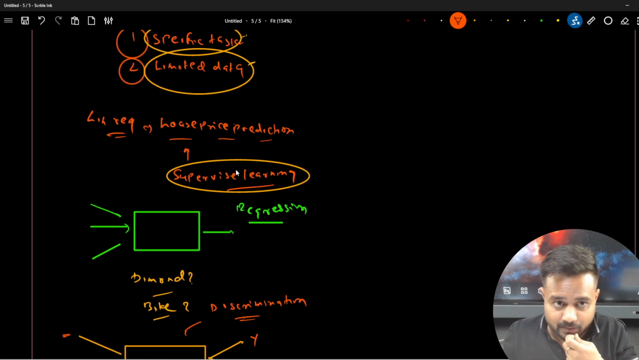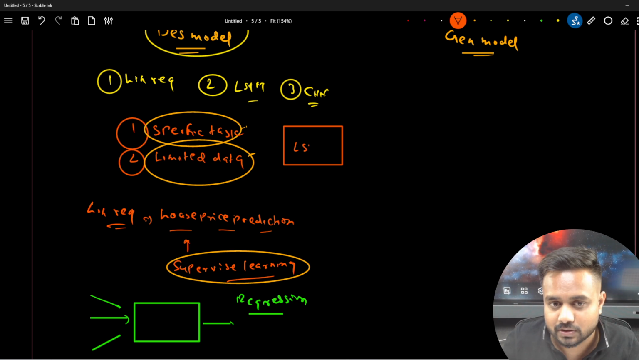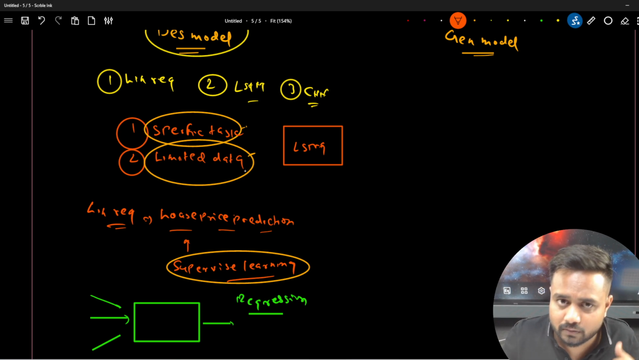Now let me give you an example related to LSTM also. So let's say we have an LSTM model. Okay, this is my LSTM model. Now the LSTM model is also called a memory unit. It's also called a model for sequence data.